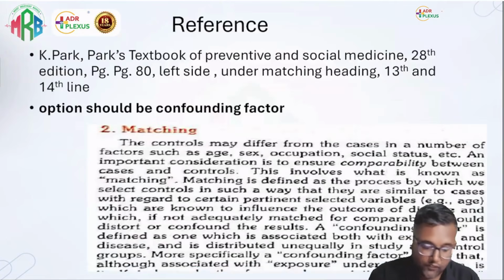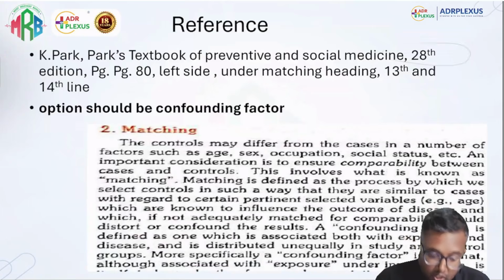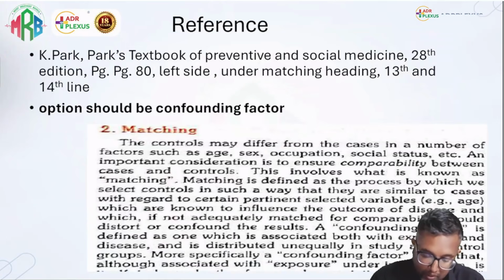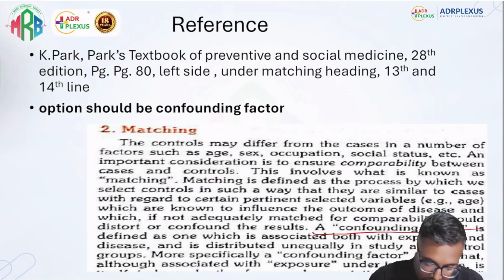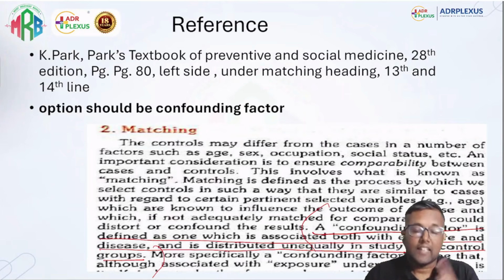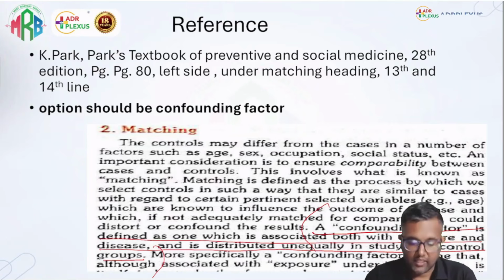So I think that is the confounding factor. Why I tell this: if you go and see page number 80 of the 28th edition of Park, under matching, you can see it exactly line by line. A confounding factor is defined as one which is associated both with exposure and disease and is distributed unequally in study and control groups. So it seems like a line by line answer, but the answer was not like that, confusing here or contributory. It is a confounding factor. So I think the answer would have been confounding factor.